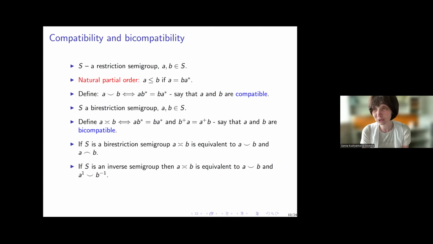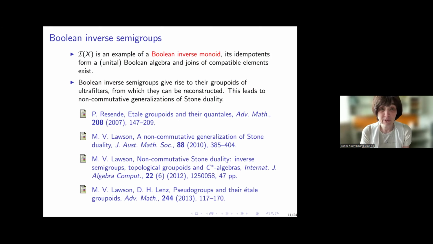Okay, so it was a short crash course on inverse semigroups and their non-regular generalizations. And now let me go on to present results which are more closely connected with the topic of my talk. So, Boolean inverse semigroups. The symmetric inverse monoid is an example of a Boolean inverse monoid. Why? Because observe that its idempotents form a unital Boolean algebra. It's just the power set of X, right?